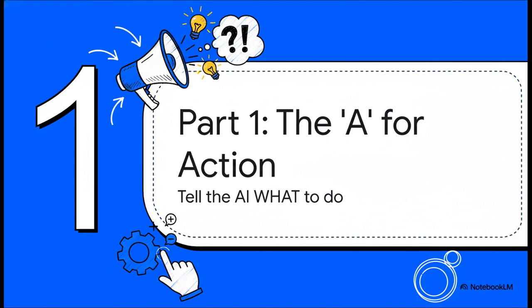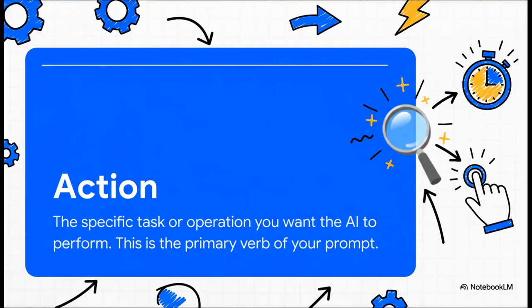We're going to start with the first and maybe the most important piece, the A for action. This is all about telling the AI exactly what task you want it to do. Think of the action as the main verb in your sentence. It's the command. Instead of just kind of hinting at what you want, you are giving a direct, clear order. It's basically the mission objective for the AI.